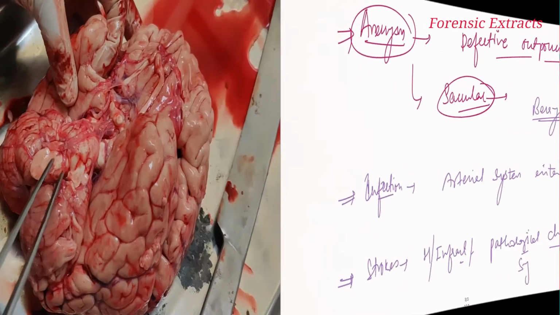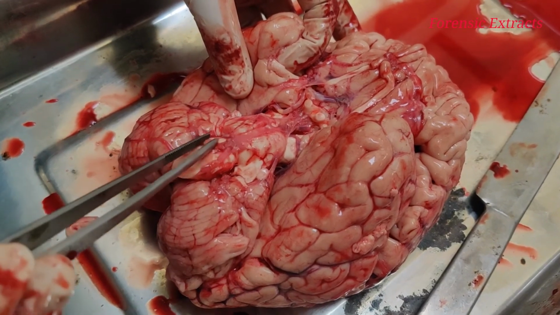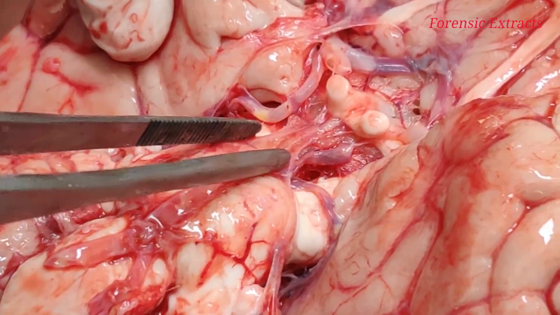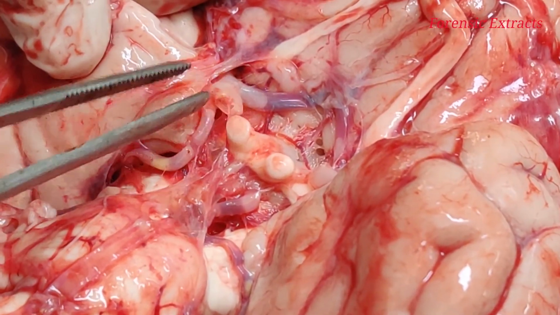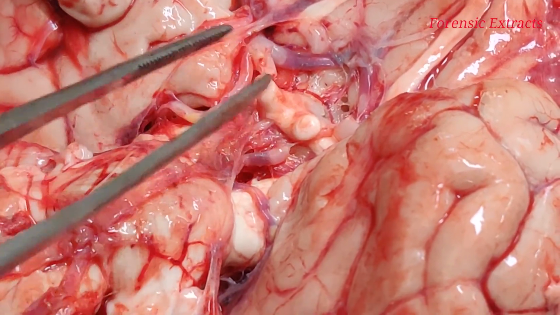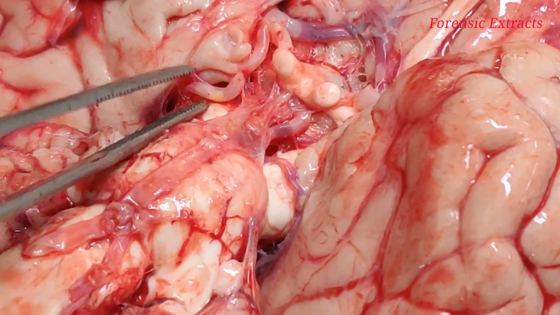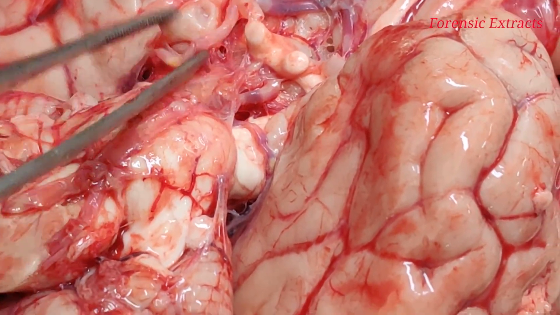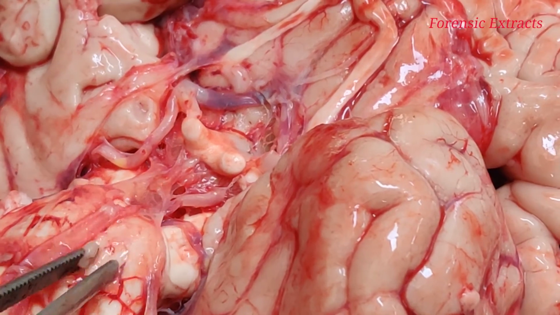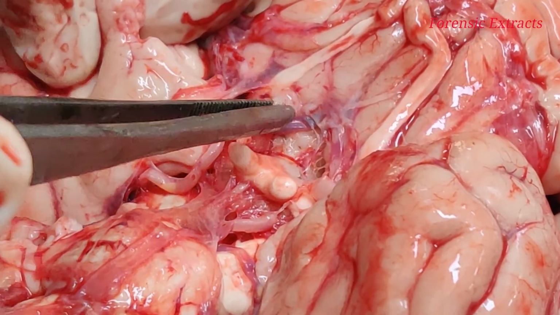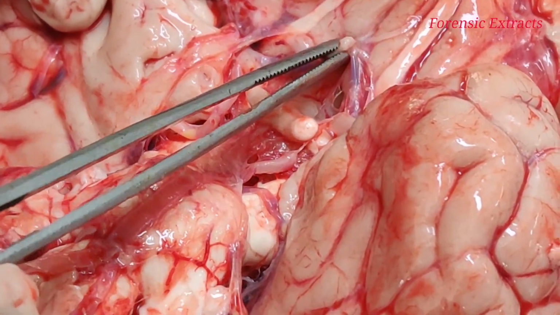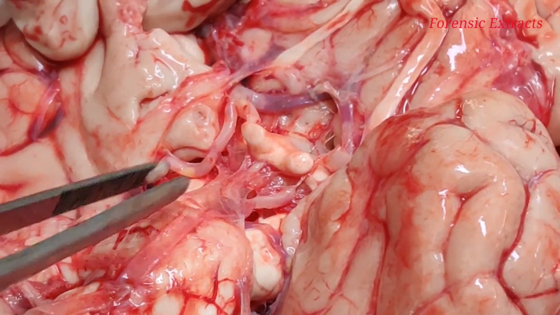So guys, as you can see, this is the base of the brain and this is the circle of Willis, which is made by the two vertebral arteries forming a basilar artery. This is the basilar artery, and this is the internal carotid artery, which gives the anterior cerebral artery. This is the anterior cerebral artery, this is the posterior communicating artery, and this is the middle cerebral artery. This posterior communicating artery communicates between the anterior system and the posterior system, and this has the pituitary stalk as well as optic chiasma in the interpeduncular fossa surrounded by the circle of Willis. This is the anterior communicating artery.